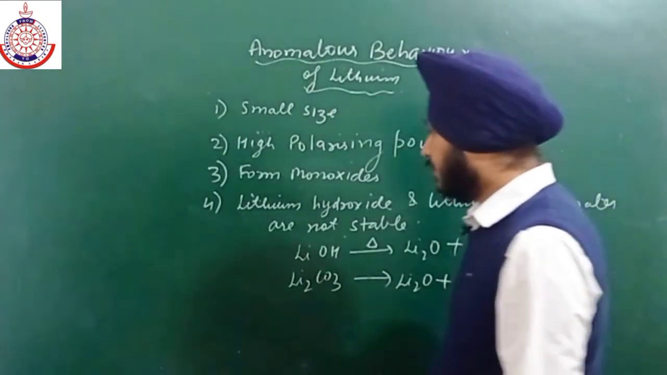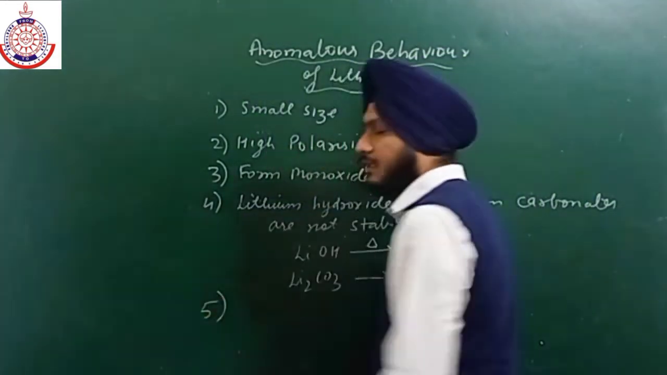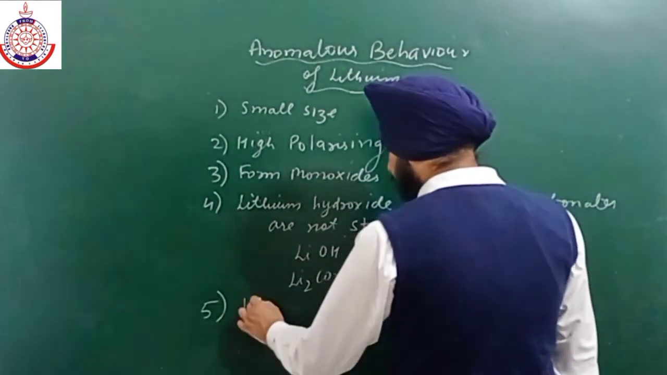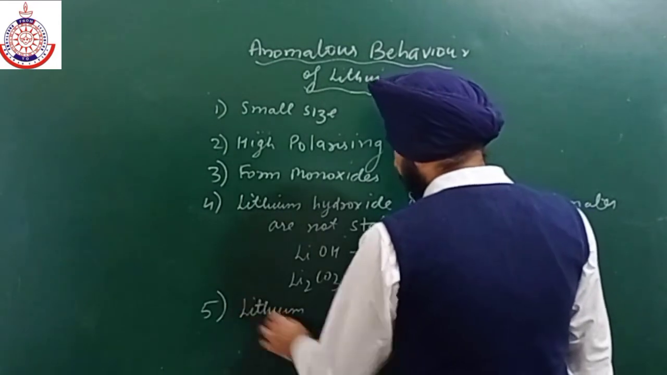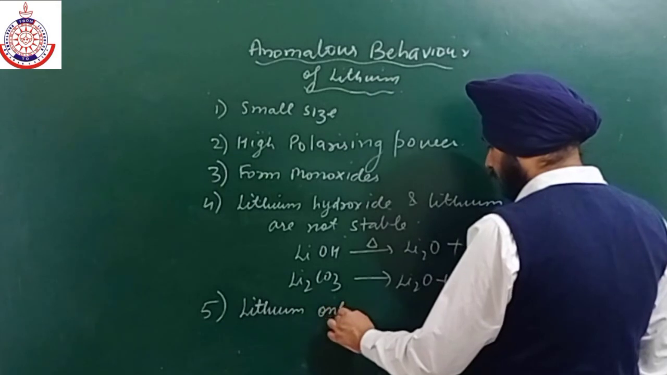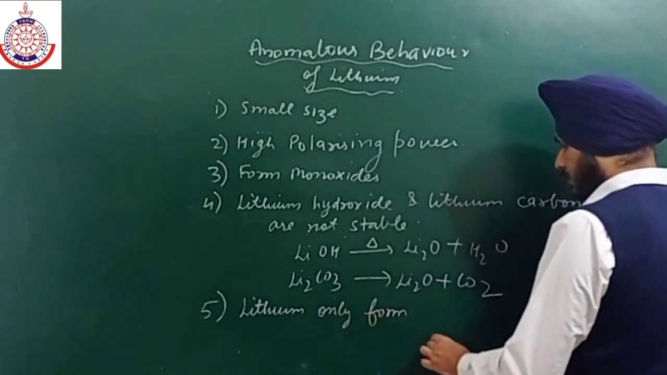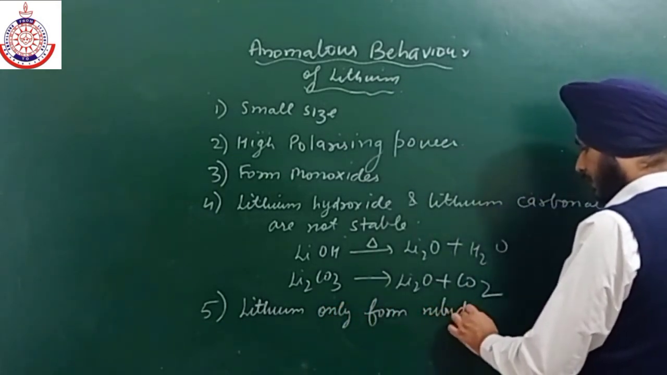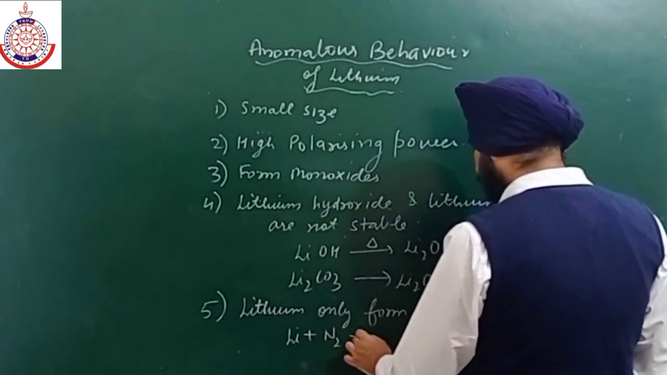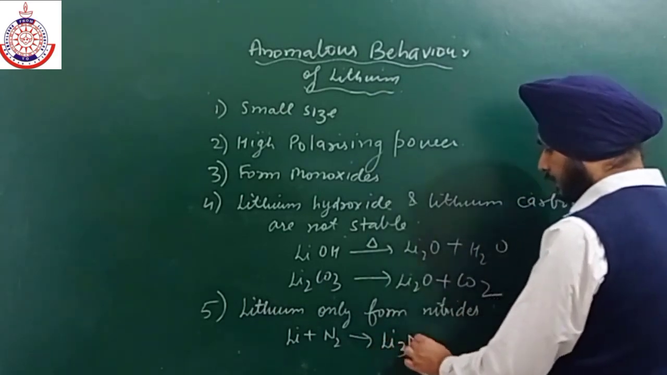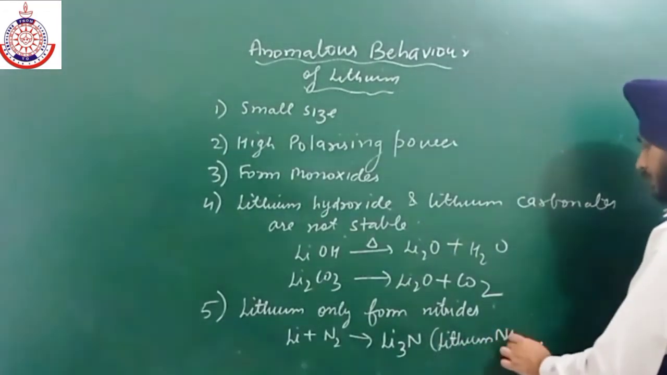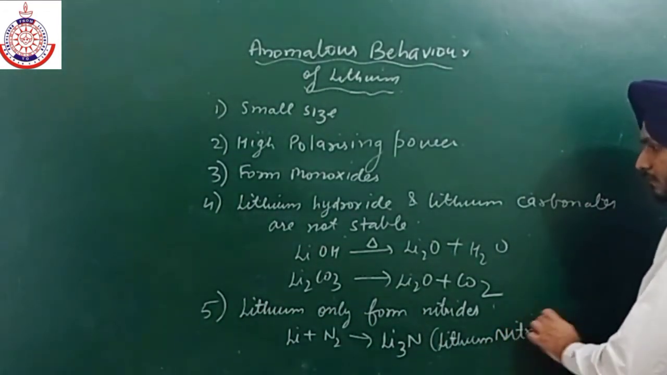The fifth anomalous behavior is that lithium is the only metal which can form nitride. Lithium is only able to form nitrides. Lithium on reaction with N2 gives lithium nitride. The others are not able to form this compound.